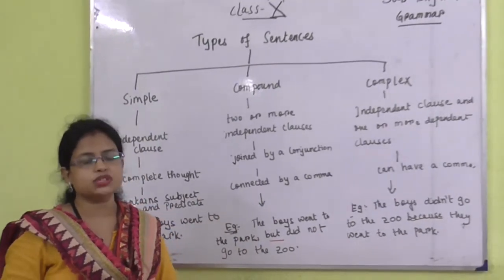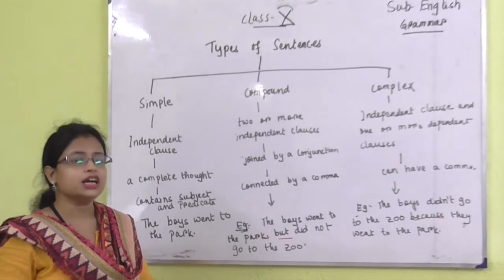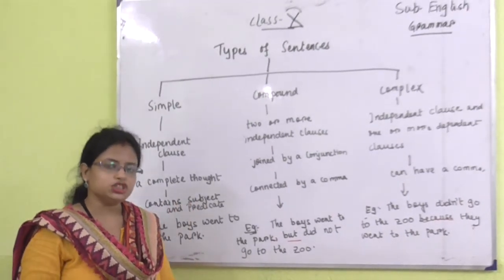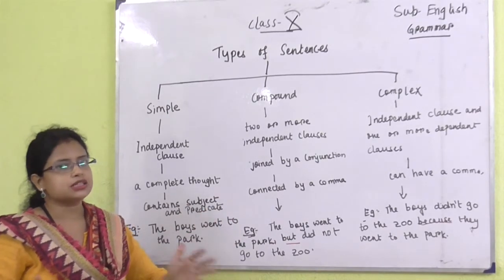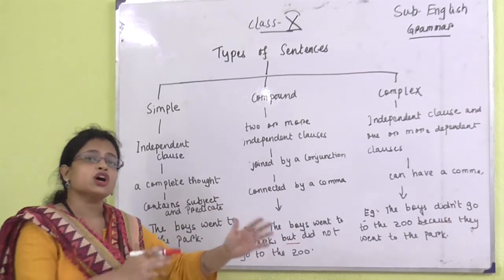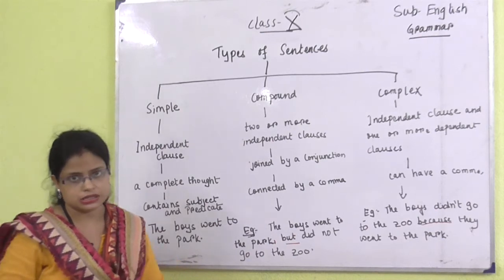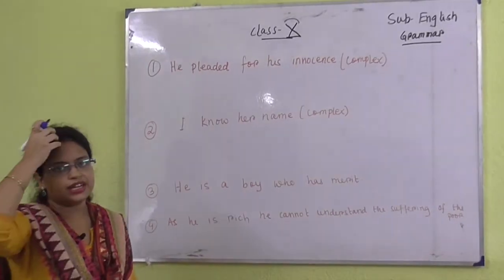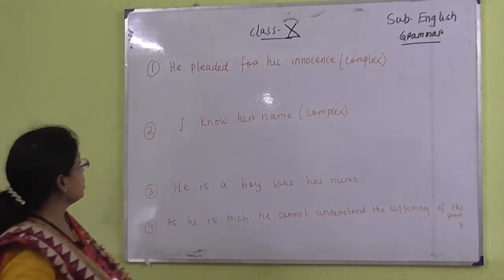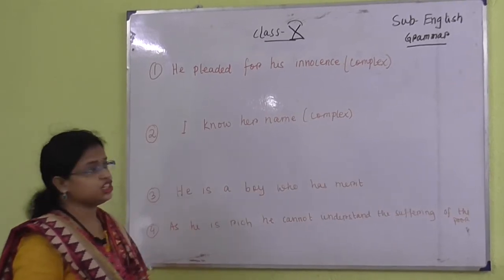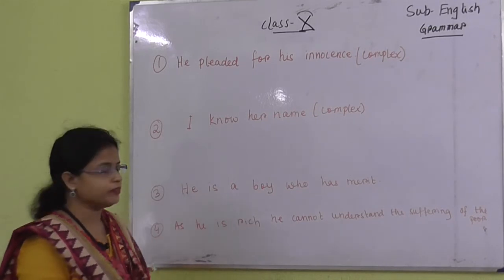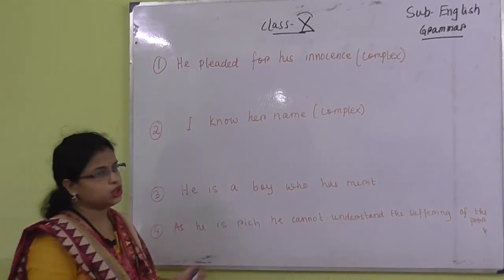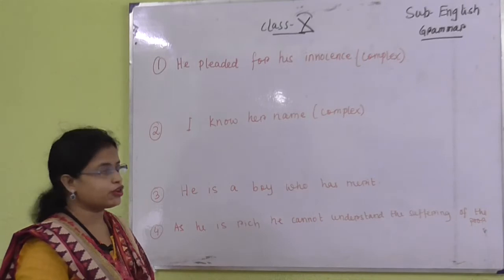Now I will give you some examples so that it will be clear in which way you have to transform from simple to complex, from complex to simple, or from simple to compound sentences. These are some of the examples. He pleaded for his innocence. Pleaded means in Bengali khoma chawa. So he pleaded for his innocence means he is begging for his innocence.